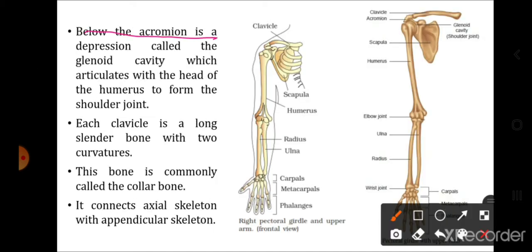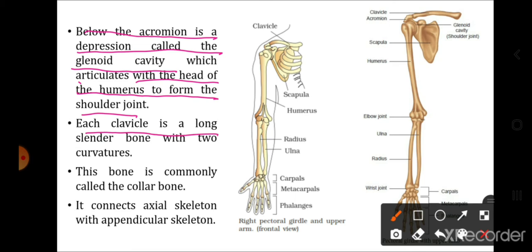Below the acromion is a depression called the glenoid cavity. Now below the acromion process there is a cavity, there is a depression, there is a pit which is called the glenoid cavity, and this glenoid cavity articulates with the head of the humerus to form the shoulder joint. So the humerus bone of the upper limb will be connected to the glenoid cavity by a ball and socket type of joint called the shoulder joint.